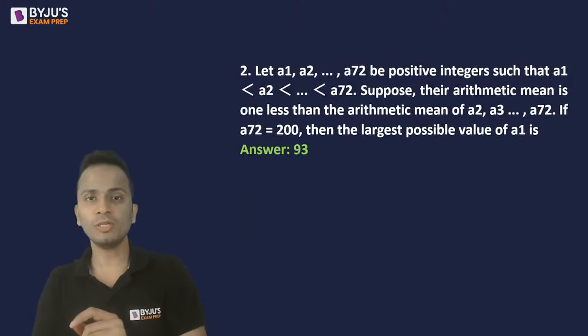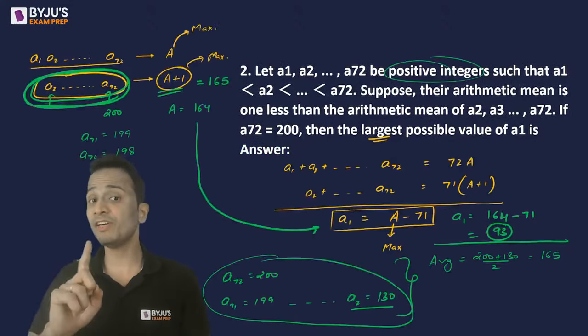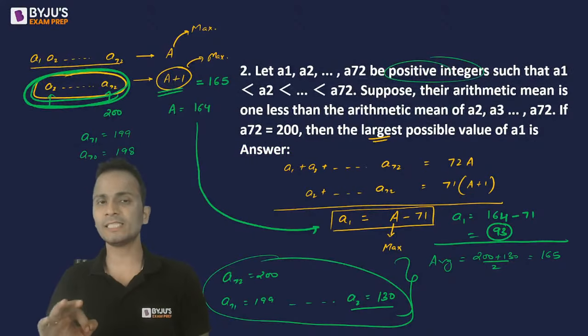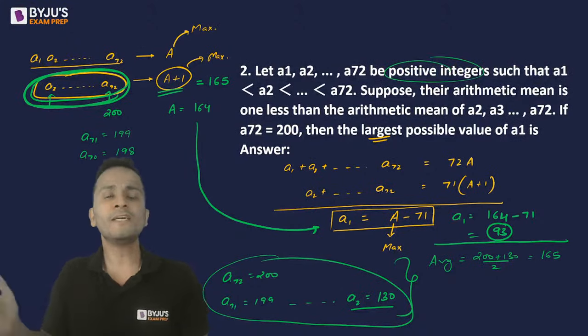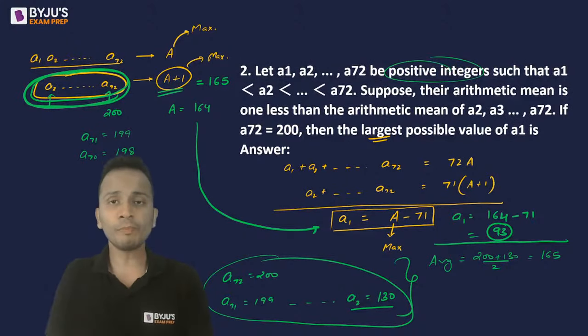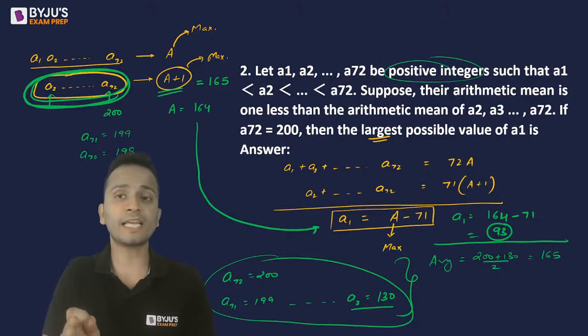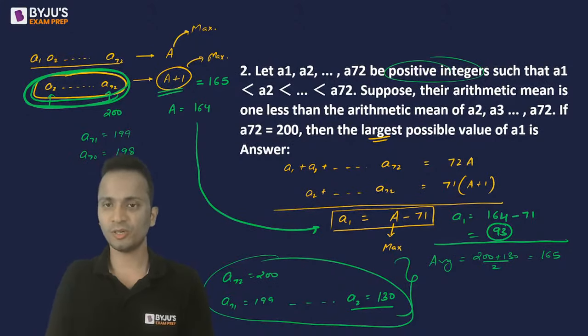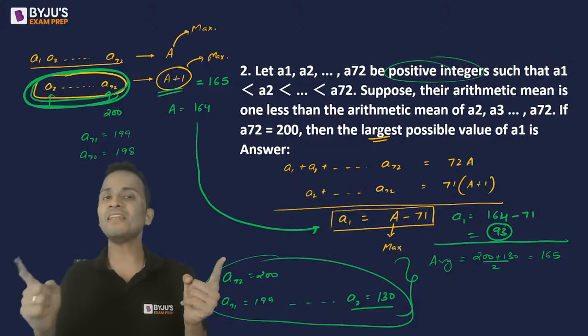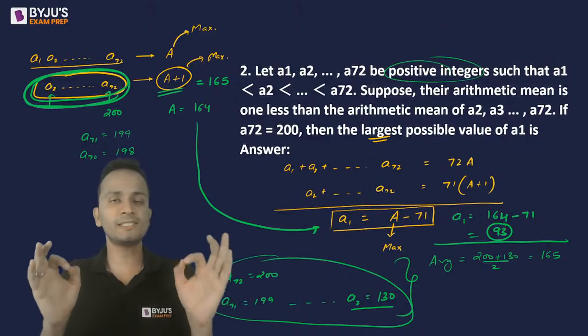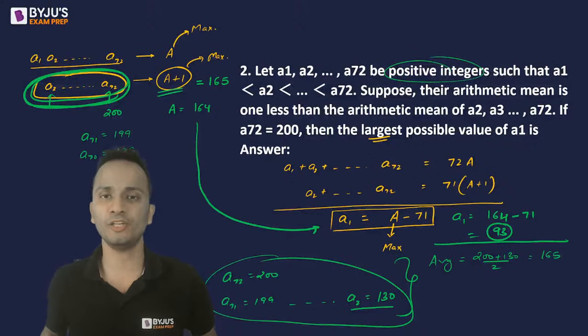No. So Tarun, as per the first equation, A1 will not be 129. Understand? They all are in increasing order. They have not mentioned that they are consecutive positive integers. So A1 and A2 have no relation with each other. It's just that A1 should be less than A2.